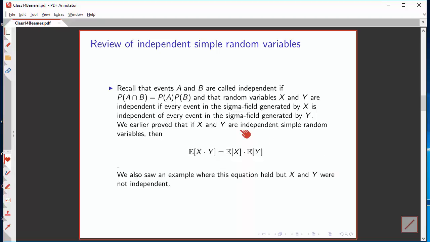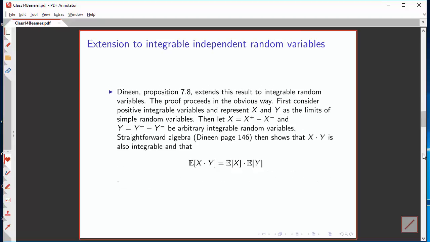And you proved in class a while back that if X and Y are independent simple random variables, the expectation of the product is the product of the expectations. But the converse is not necessarily true. Another thing that was done in class is to look at an example where, although the expectation of the product equaled the product of the expectations, the random variables in question were not independent.